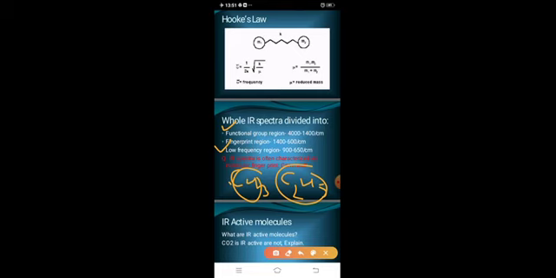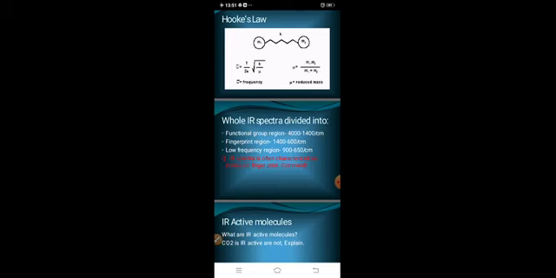So the fingerprint region gives identification of a particular carbon chain, where it shows what bonding is actually found between the atoms, and it is the identity of a compound. So overall, the spectra is divided into two parts, the functional group region and the fingerprint region. The functional group region gives us an idea about what functional group is actually present, and the fingerprint region gives the idea of what the chain actually is, what bonding occurs between the atoms. That we get overall with the help of this spectra.